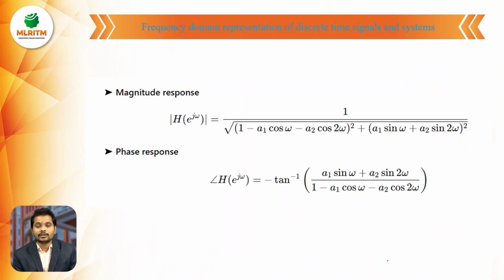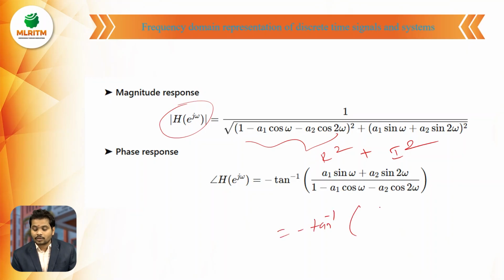Now we will calculate the magnitude response of H of e power j omega. It is denoted by modulus of H of e power j omega, equal to 1 by root of real square plus imaginary square. Similarly, the phase response of H of e power j omega is minus tan inverse of the imaginary by real term. The imaginary term is a1 sin omega plus a2 sin 2 omega, and the real term is 1 minus a1 cos omega minus a2 cos 2 omega.